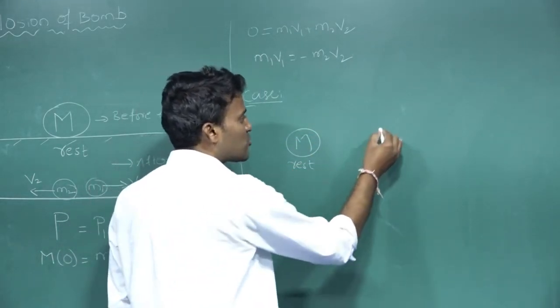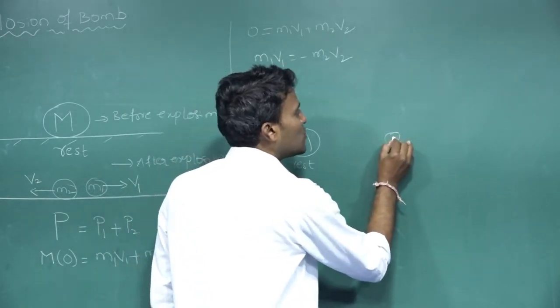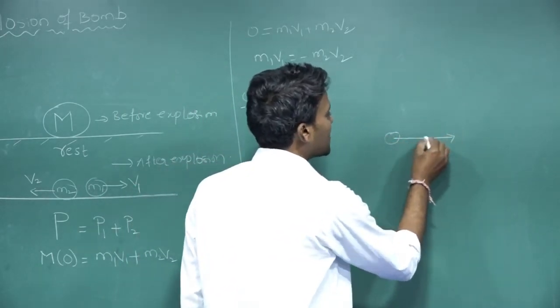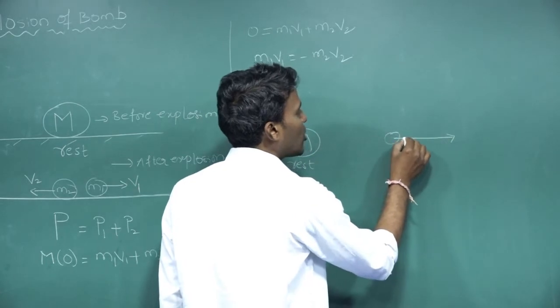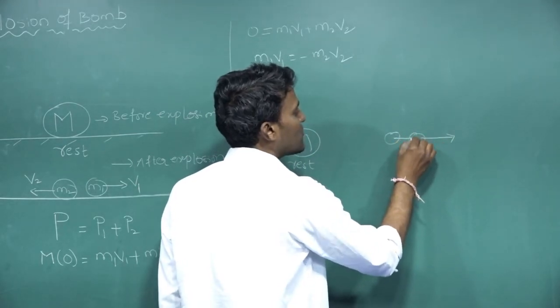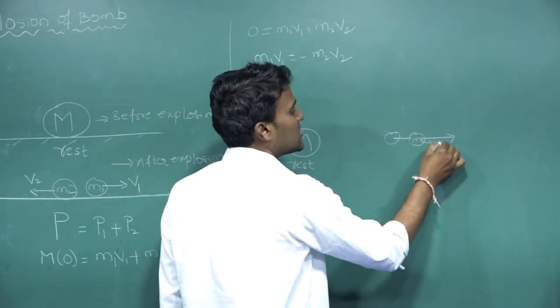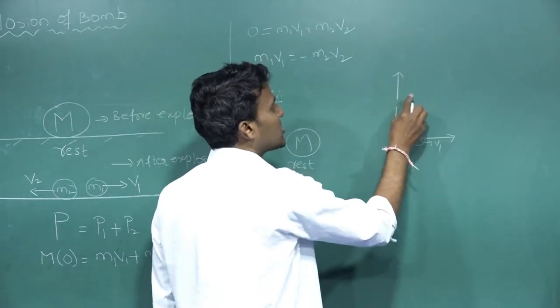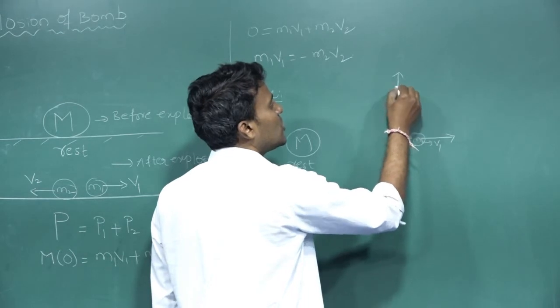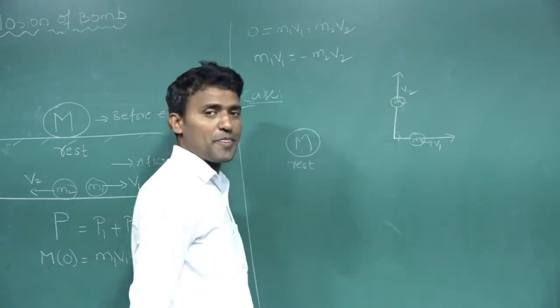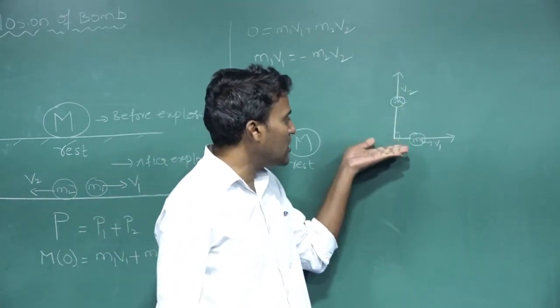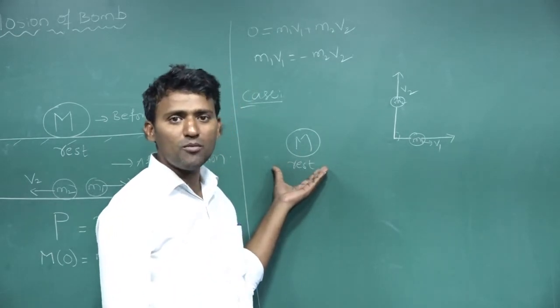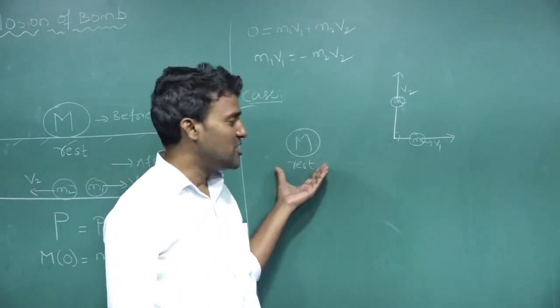After explosion, one piece is moving along this direction with mass M1 and velocity V1, and the second piece is moving along this direction with mass M2 and velocity V2, isn't it?